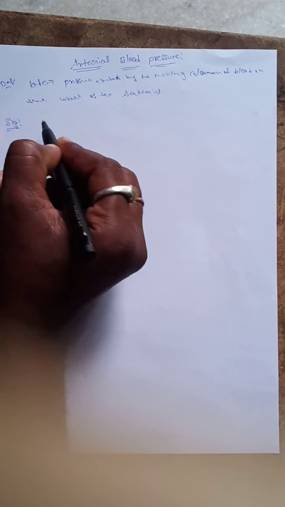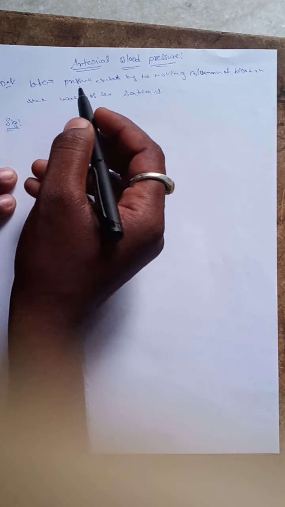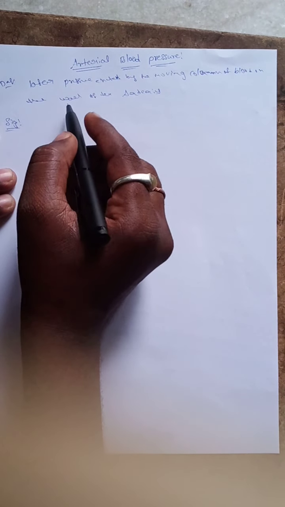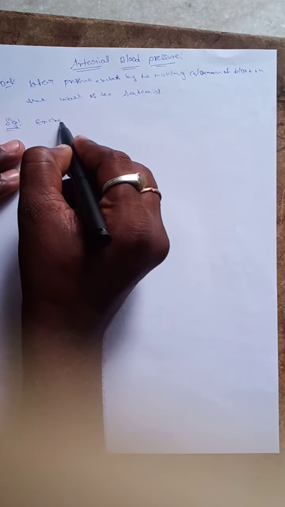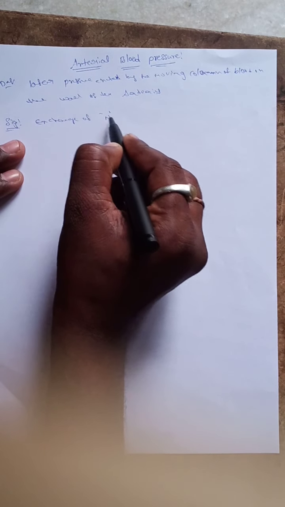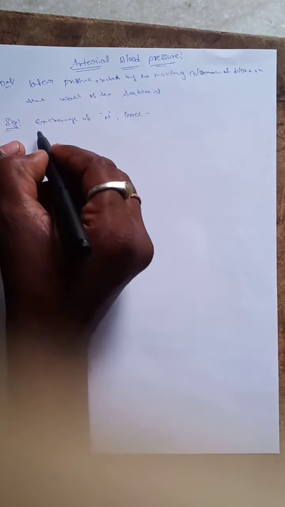The next topic is the significance of arterial blood pressure. What is the significance of arterial blood pressure? It plays an important role in the exchange of nutrients and gases across the capillaries. It is also required to form urine.